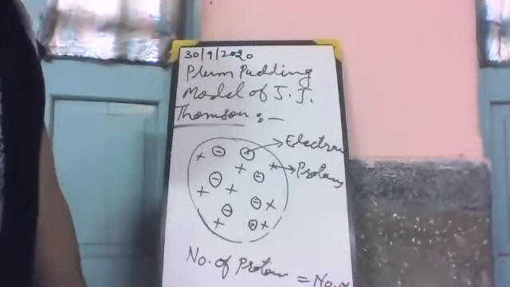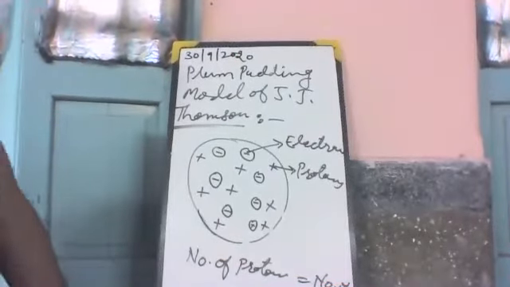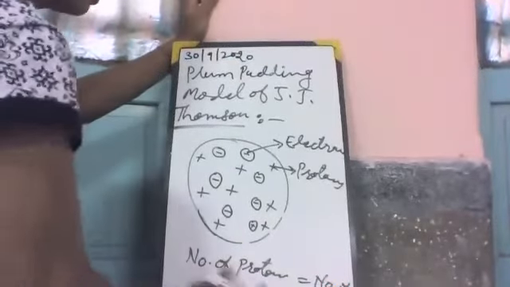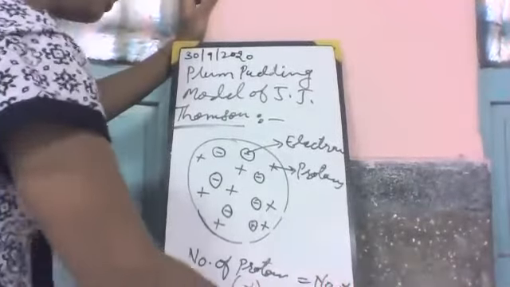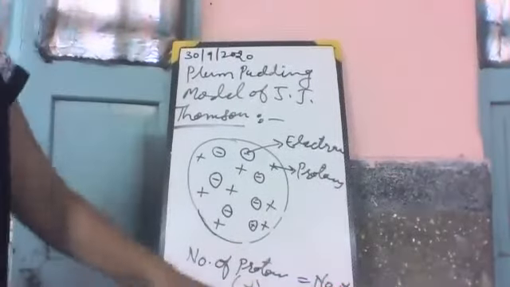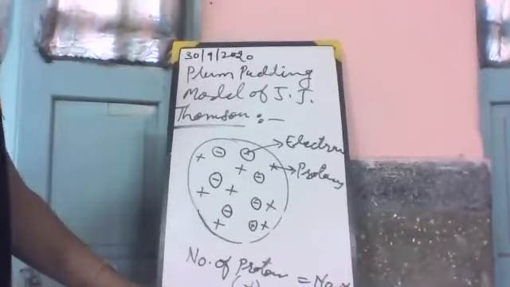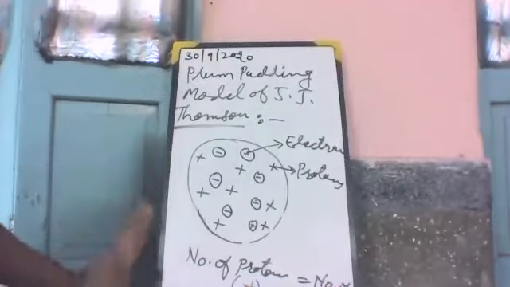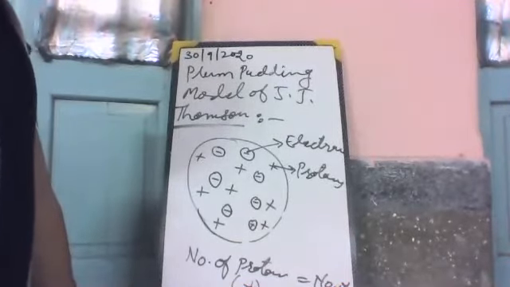Why is an atom electrically neutral? Because the number of protons, the positive charge, is equal to the number of negatively charged particles. So they neutralize each other and make the atom neutral. That's why the atom is electrically neutral.